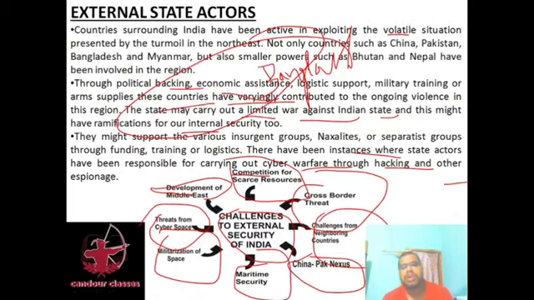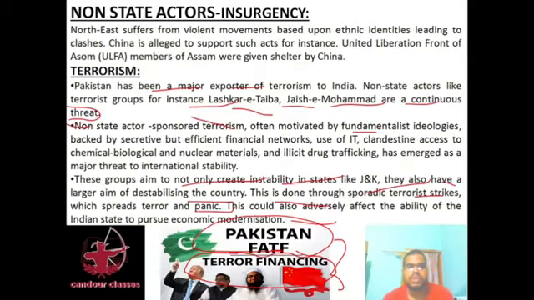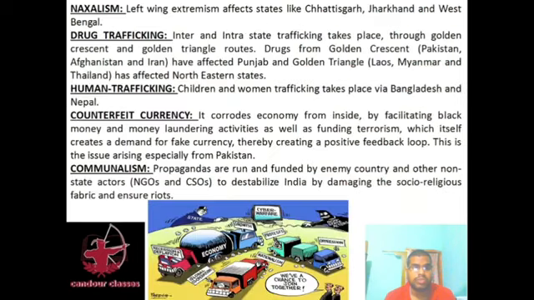There is one film on drug trafficking and drug use in Punjab, Udta Punjab. It is quite interesting and has a beautiful message regarding drug trafficking. So through the Golden Triangle, the northeastern states of India are affected, and through the Golden Crescent, the western states such as Punjab are affected by drugs.